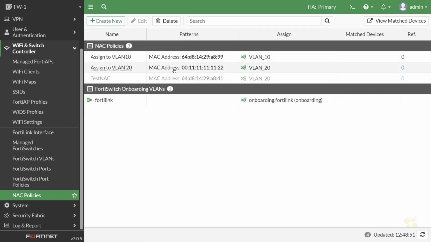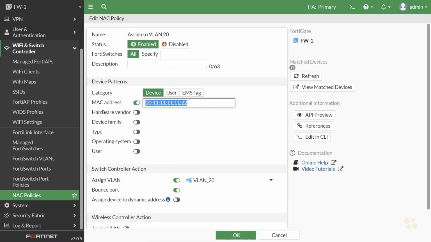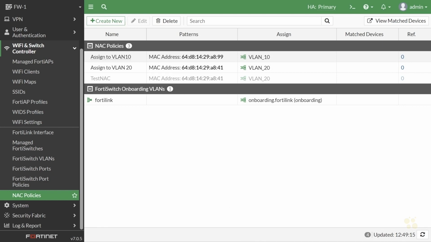And then we'll modify the second policy, which is assigned to VLAN 20. We'll open that up, and I'll simply plug in that MAC address once again. So that's the MAC address of the client, which is our Cisco device, off of local port 2 on the switch, and we'll click on OK. So if it matches this, it should now be assigned to VLAN 20. So we'll click on OK, and let's go take a look at our interface over at the client.